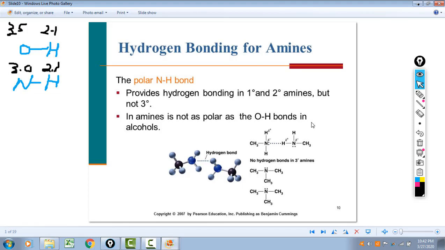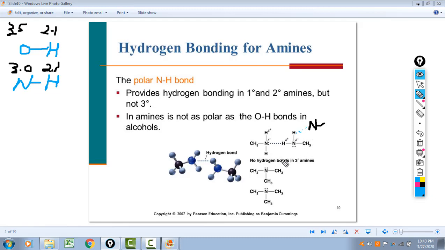So maybe, I don't know if I can do that, but we'll try it. Put our nitrogen here. I'm not going to try to draw the rest of the amine, but we would have hydrogen bonding to this one as well. So you could form actually 1, 2, 3 different interactions with a primary amine.